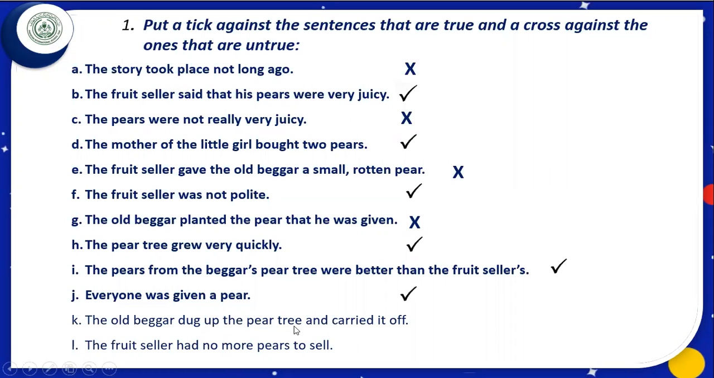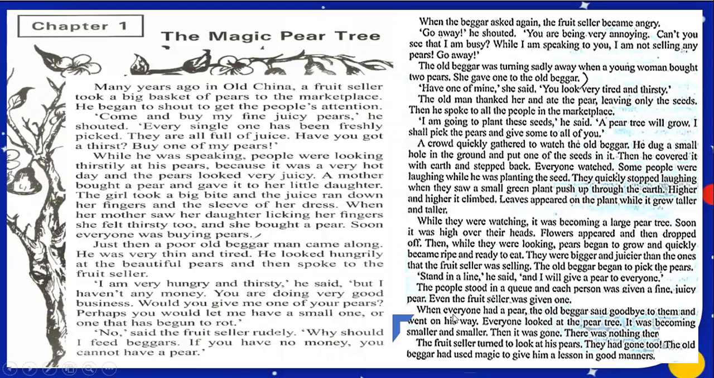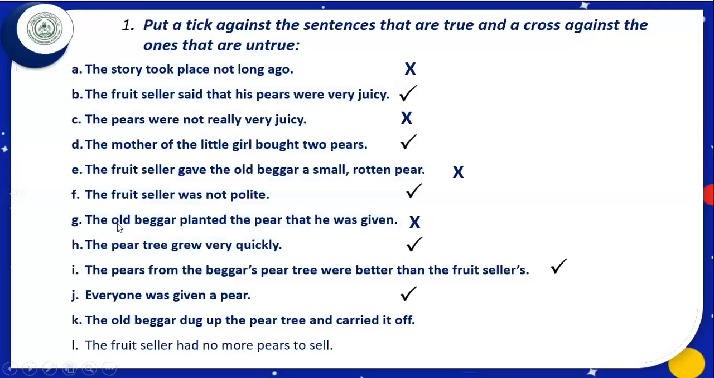Let us move to the next. The old beggar dug up the pear tree and carried it off. Let us see. It is written here, when everyone had a pear, the old beggar said goodbye to them and went on his way. Here it is not mentioned that he chopped it. Everyone looked at the pear tree. It was becoming smaller and smaller. Then it was gone. There was nothing then. Yes, the tree became smaller and smaller and disappeared. The beggar did not take it with him. This statement is untrue. We shall put a cross here.